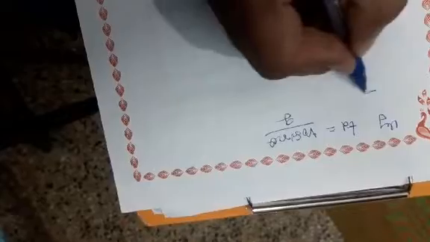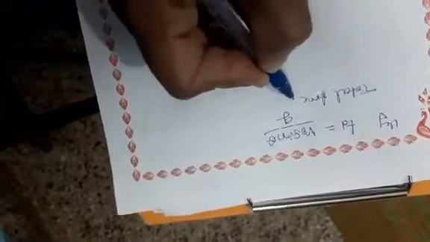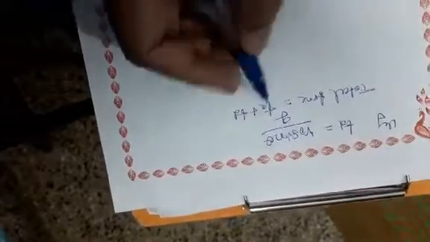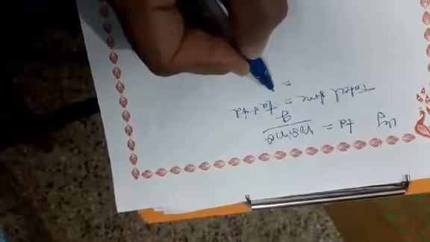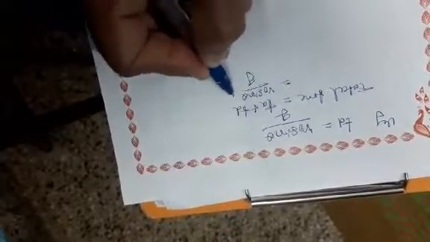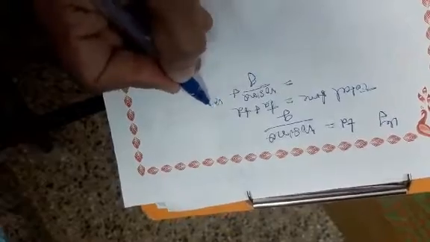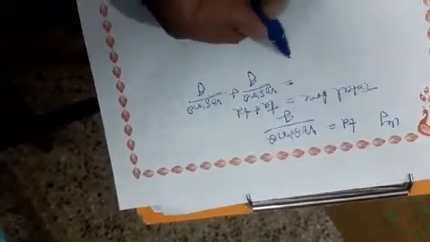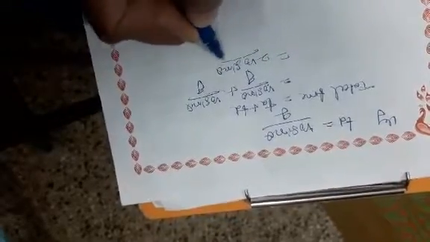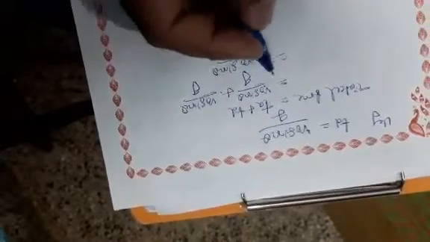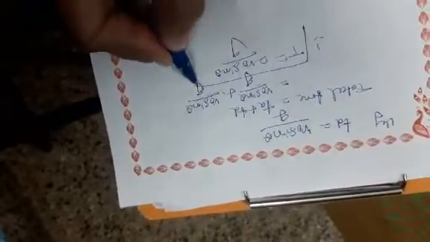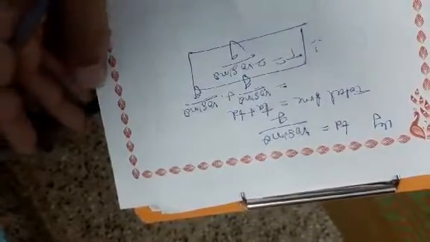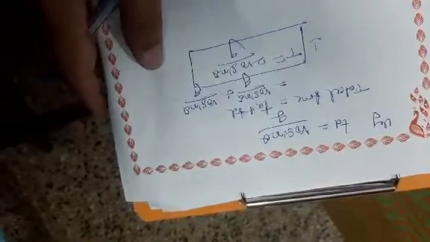The total time is given by the sum of the time of ascending and the time of descending. The time of ascending is v0 sin theta by g. The time of descending can be written as v0 sin theta by g. That is v0 sin theta by g plus v0 sin theta by g, which is 2 v0 sin theta by g. That is called total time T, or time of flight.